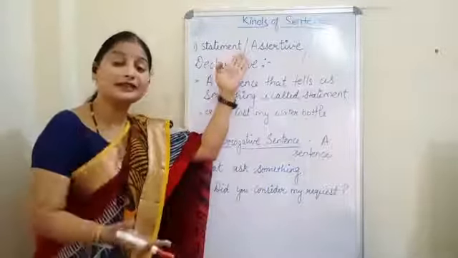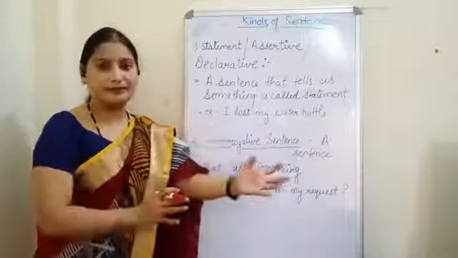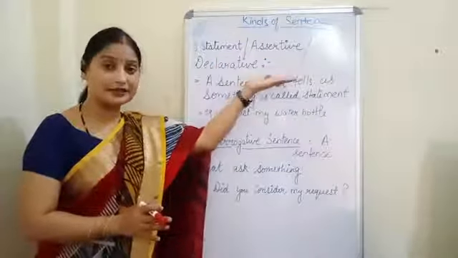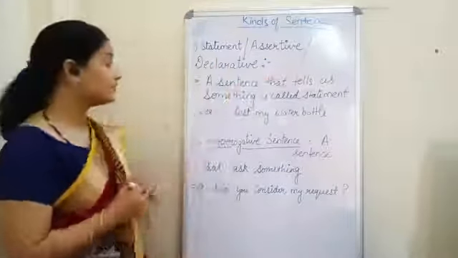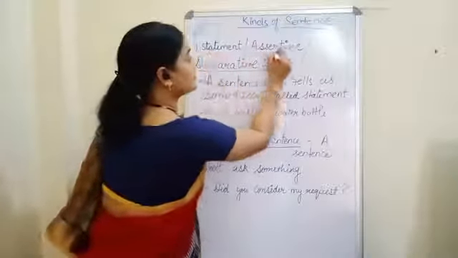If we declare something, if we give some statements, then all of that will come under the statement or assertive or declarative. Now see the definition. Let me underline this.